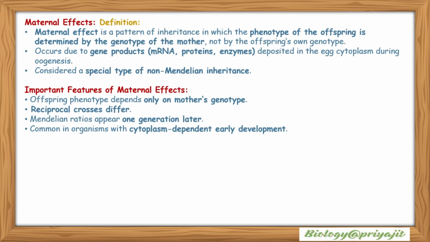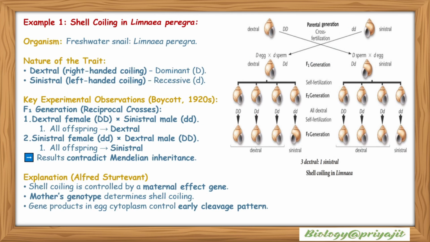What are the important features of maternal effects? Offspring phenotype depends only on the mother's genotype, and reciprocal crosses also differ. Mendelian ratios appear one generation later, and it is common in organisms with cytoplasm-dependent early development. First example is the shell coiling in Limnaea peregrina, that is a freshwater snail.